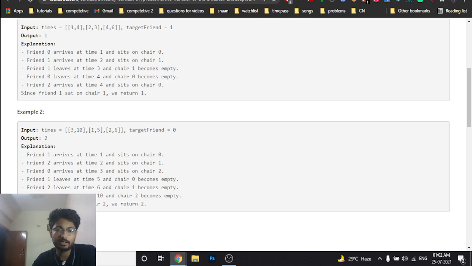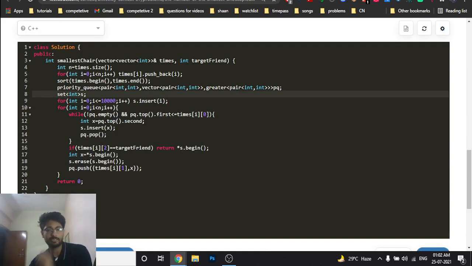And then, because the set will keep all the numbers in a sorted order, just take out the first element, and that's the first seat which is available to you, which is the smallest ID. I hope you get the point, because if there are 1000 seats and the set keeps them in increasing order, then you can easily just pop out the first element. Now what is my way, I will tell you in the code part, that will make it more clear.